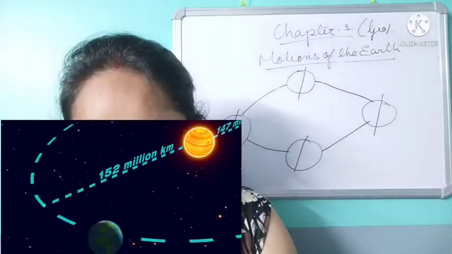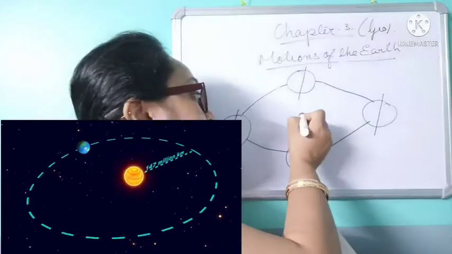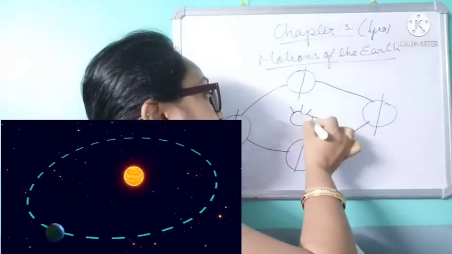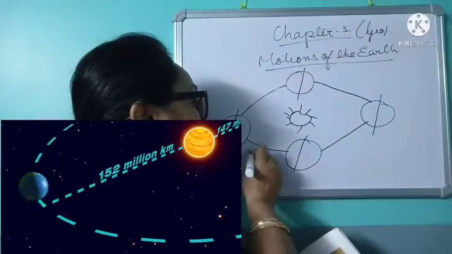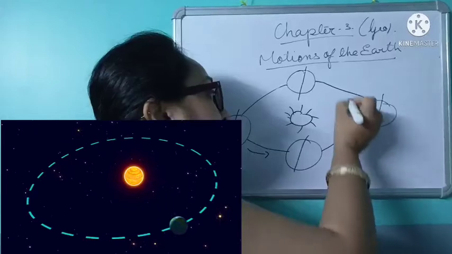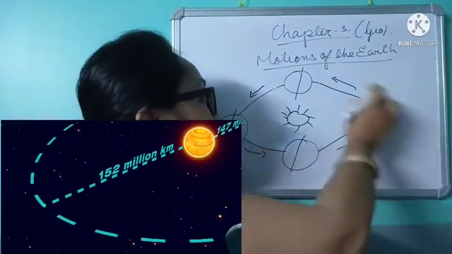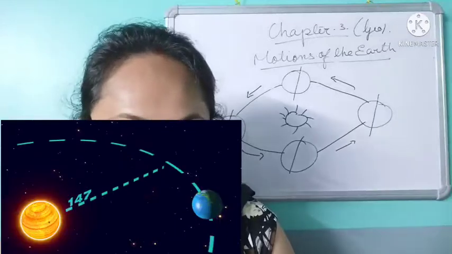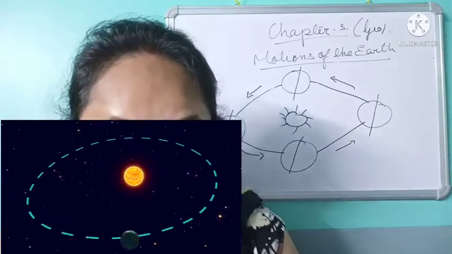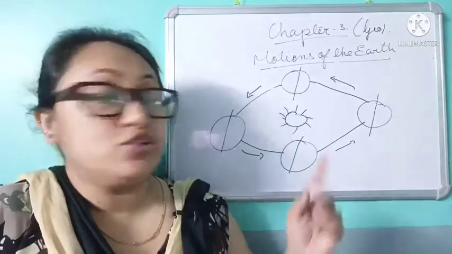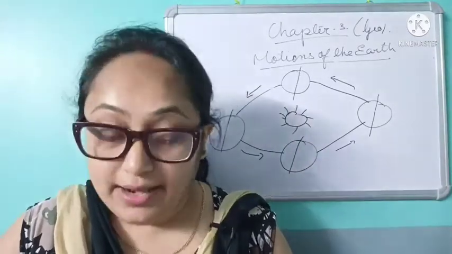The earth revolves around the sun from west to east. This is the sun, and the earth will move in this way, that is from west to east. Clear? The speed of the earth's revolution is about 30 km per second. The earth revolves at about 30 km per second.